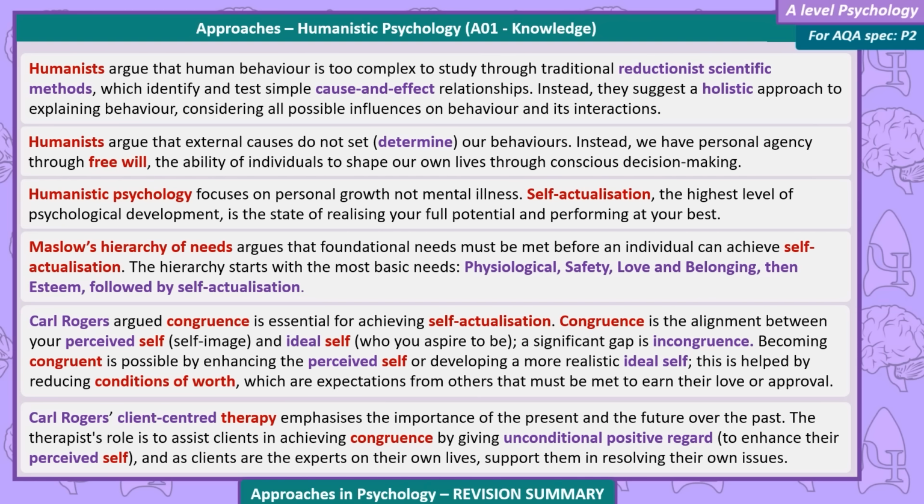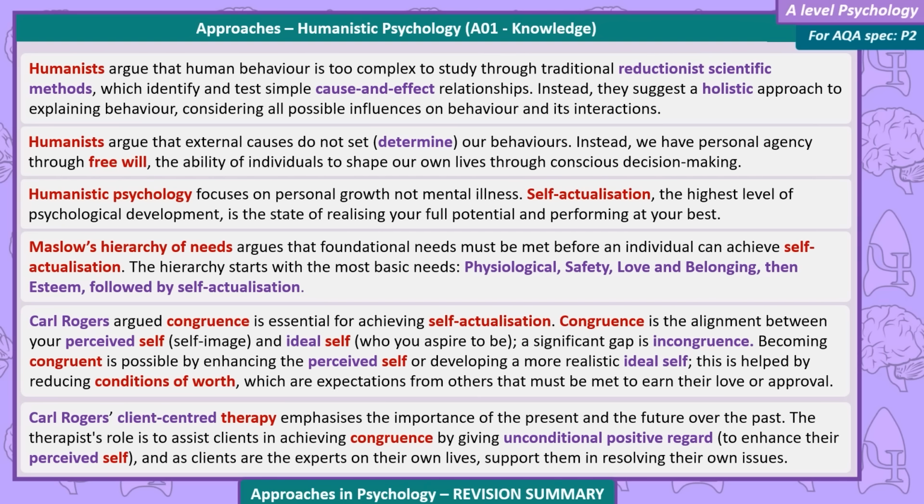Humanistic psychology focuses on personal growth, not mental illness. Self-actualization, the highest level of psychological development, is the state of realizing your full potential and performing at your best. Maslow's hierarchy of needs argues that foundational needs must be met before an individual can achieve self-actualization. The hierarchy starts with the most basic needs: physiological, safety, love and belonging, then esteem, followed by self-actualization.